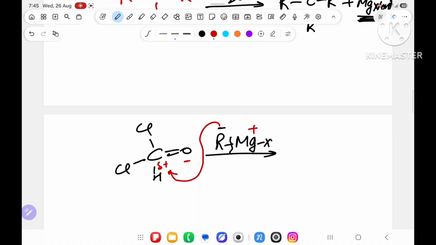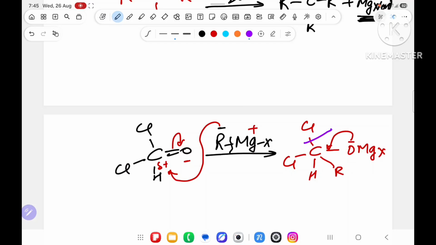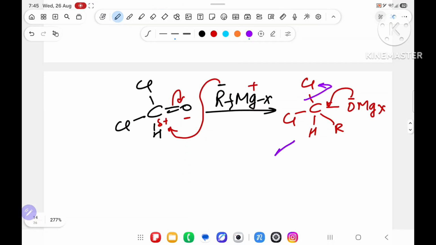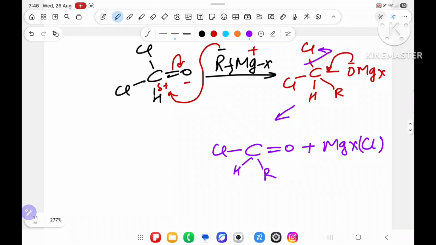On this plus it will attack, it will break. X will come. Cl, H is there. It will get R. Over here O, MgX. Oxygen wants to return back. It will say yes, you can return back because Cl is a leaving group. What will you get? C, 1 Cl left, 1 H is there, 1 R is there. Oxygen coming back, O coming. MgX, Cl will come. Understanding?